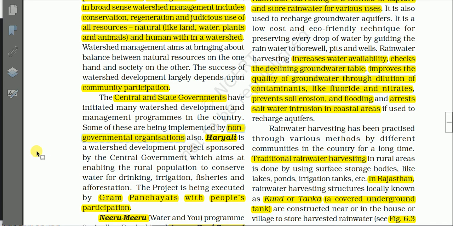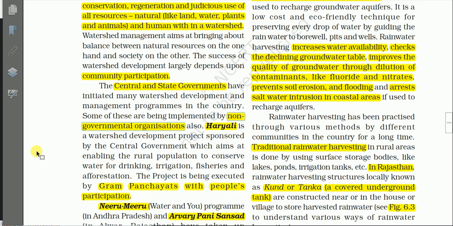And so we have some examples like Haryali. Haryali is a watershed development project sponsored by the central government, which aims at enabling the rural population to conserve water for drinking, irrigation, fisheries, and afforestation. Remember, watershed management includes afforestation programs. Plantation of trees is also included in the watershed management.